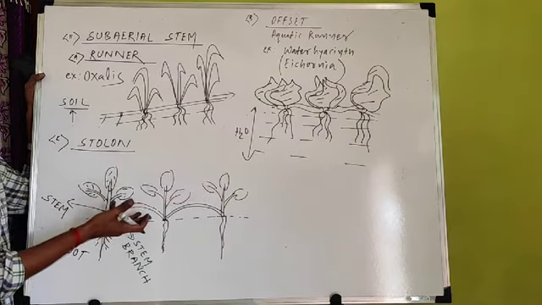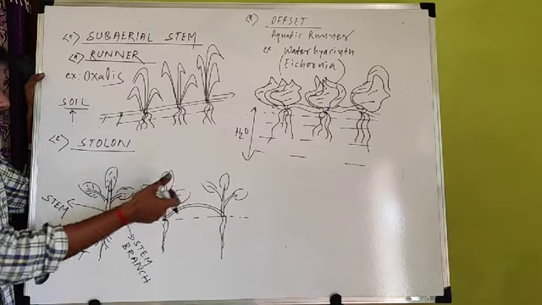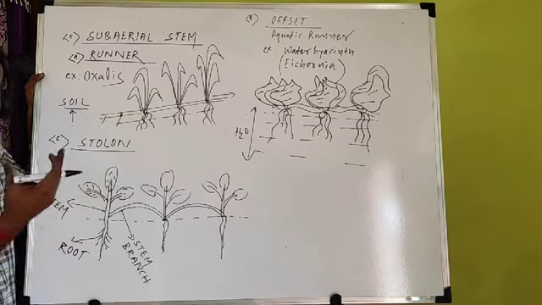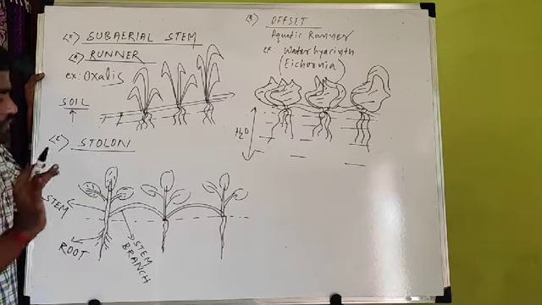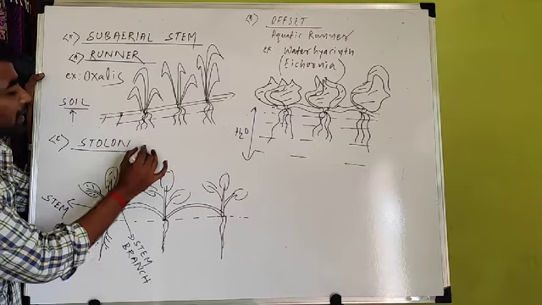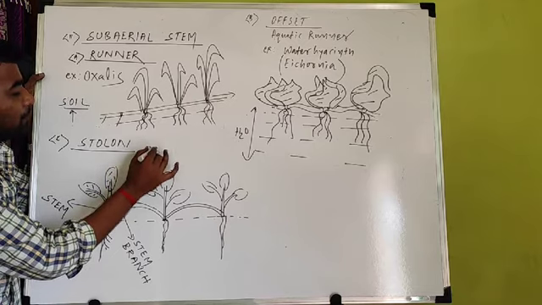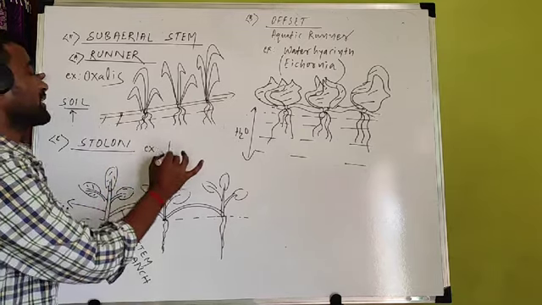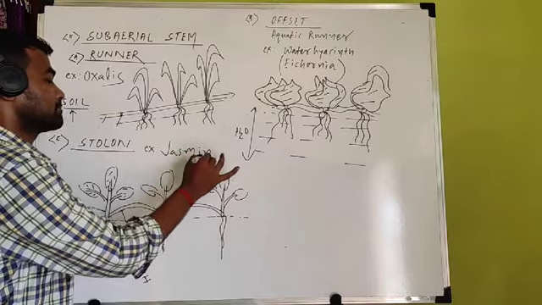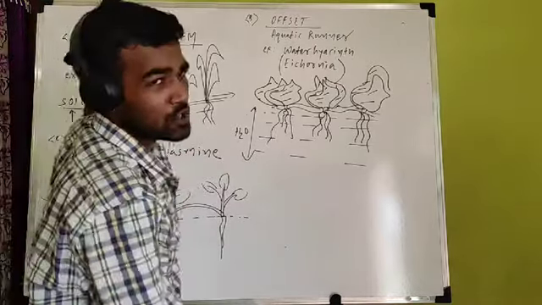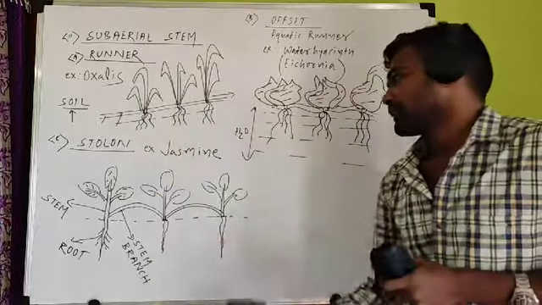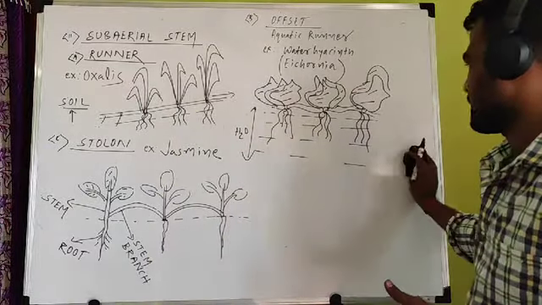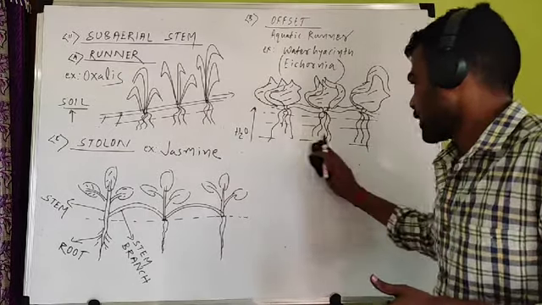It is a type of reproduction. The number of plants is increasing, so it is a type of reproduction, but vegetative because stems are used. Yes or no? So this is stolon. An example of stolon is the jasmine plant. Jasmine, Fragaria, strawberry, many examples are there. But you have to remember only one. Jasmine is the best example of this stolon.